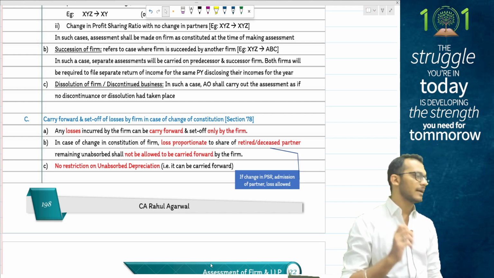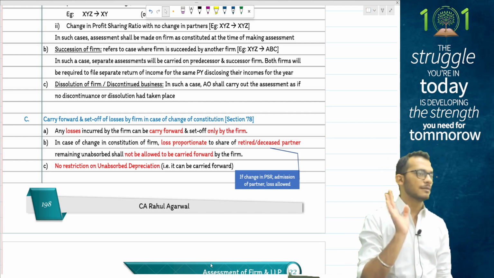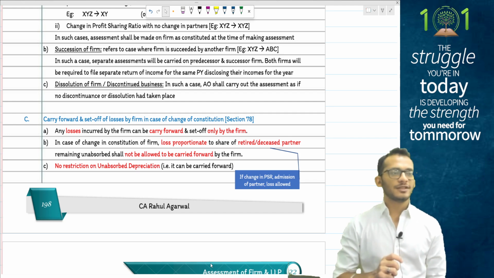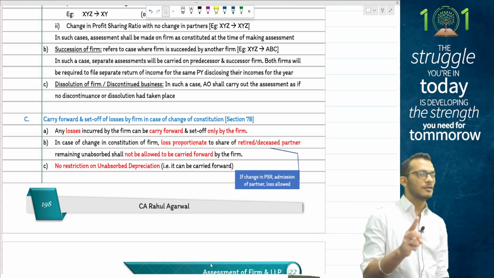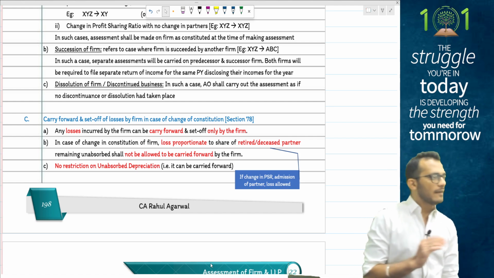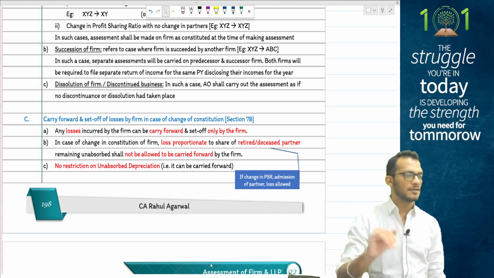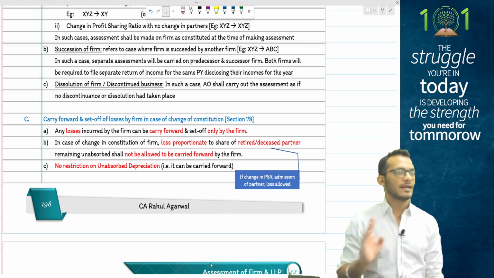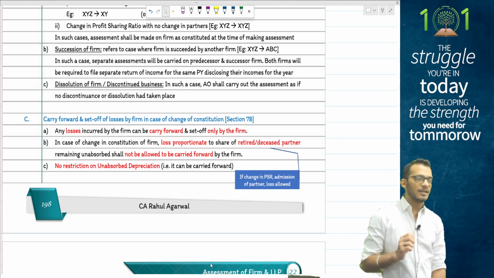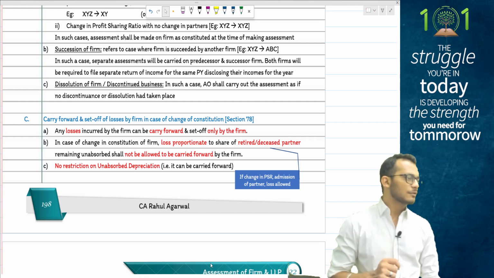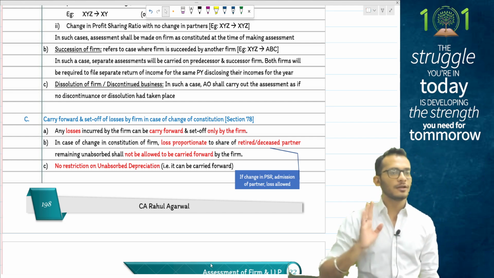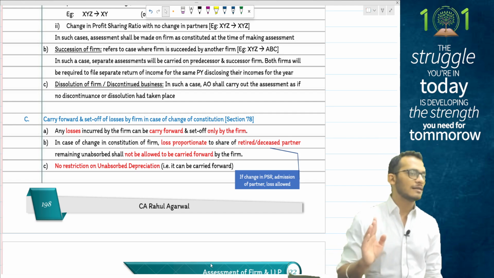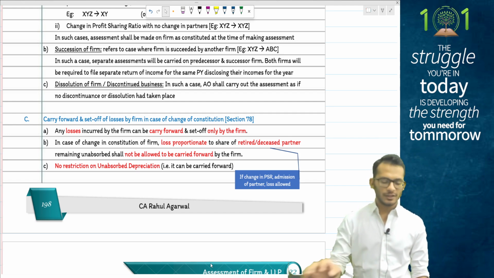People, in the whole losses chapter, like I clarified earlier, unabsorbed depreciation is not covered except for one place, which is amalgamation and demerger. That is the only place where there is a restriction on unabsorbed depreciation. Everywhere else, even if the rules are not satisfied, unabsorbed depreciation can be carried forward. Because in amalgamation and demerger, if you don't satisfy the rules, it will lapse even for unabsorbed depreciation. So that is one thing to be kept in mind always, people. Wherever you see the losses chapter, if any default happens, it still does not matter, because unabsorbed depreciation will continue to be carried forward unless it's a case of amalgamation and demerger.